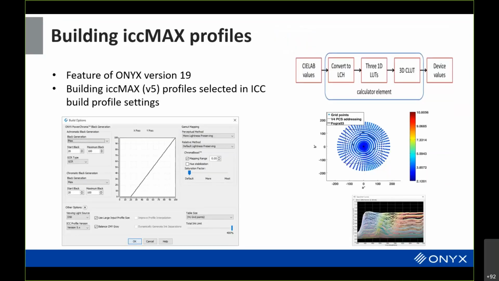Building ICC Max profiles is a feature of version 19, and it's really quite simple. You just go down and select the ICC version, and you select version 5. Once you do that, you're building an ICC Max profile. Now, the ICC Max profiles built by Onyx version 19 have three specific things.